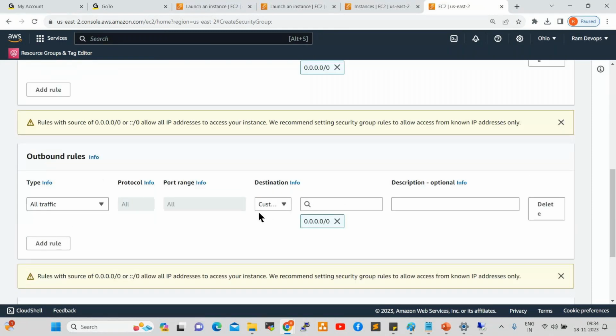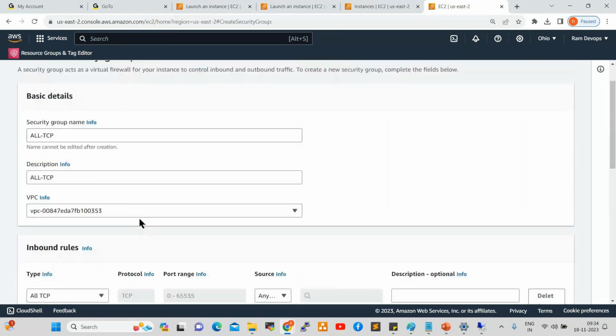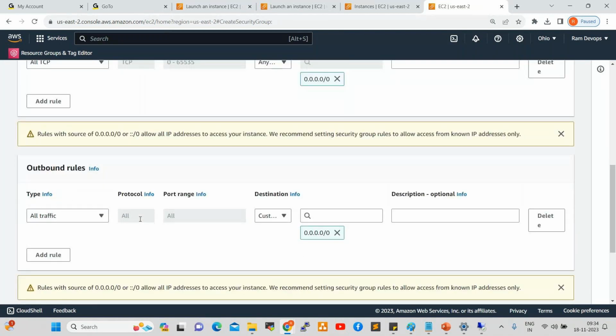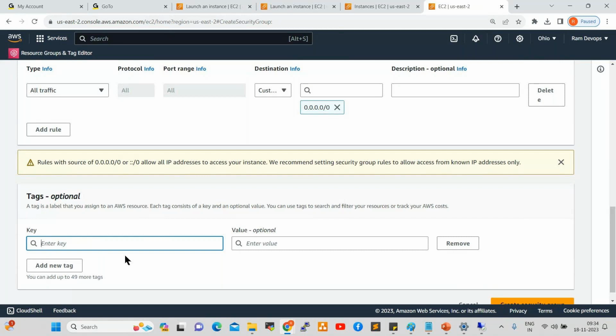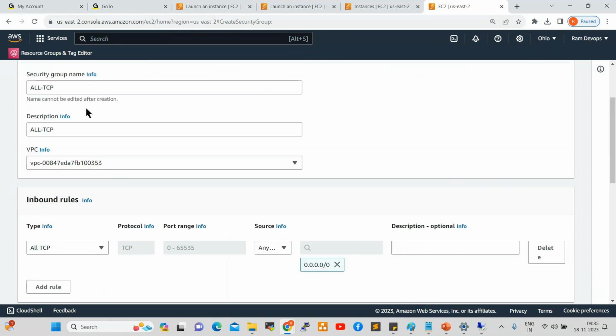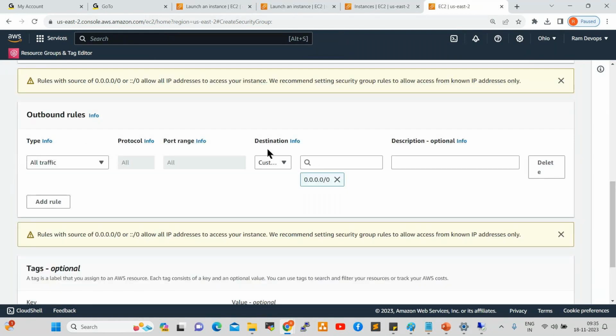Give the tag name here, name. Give the All TCP, All TCP 80, I am giving. All TCP 80. Here also I want to give All TCP 80. Here also I want to give All TCP 80 for easy understanding. Okay. So now click on create security group.